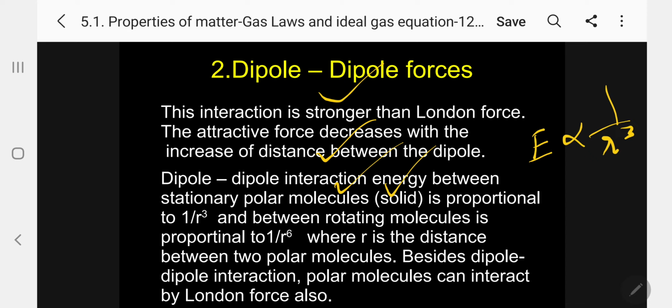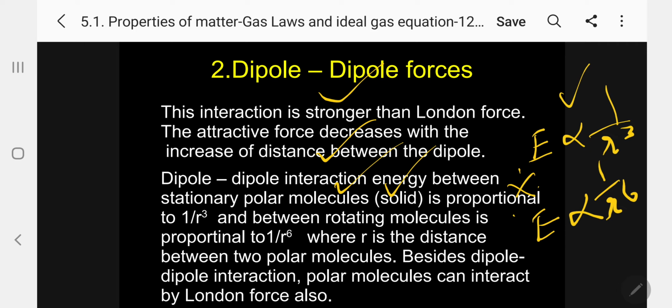Whereas in gaseous state, where the molecules are allowed to rotate, it is inversely proportional to 1 by r to the power of 6. See the difference? In solid state, it is inversely proportional to 1 by r cube, and this is inversely proportional to 1 by r6. Kindly follow. Where r is the distance between two polar molecules, say HCl. Besides dipole interaction, some polar molecules can also interact by London force. Kindly follow.